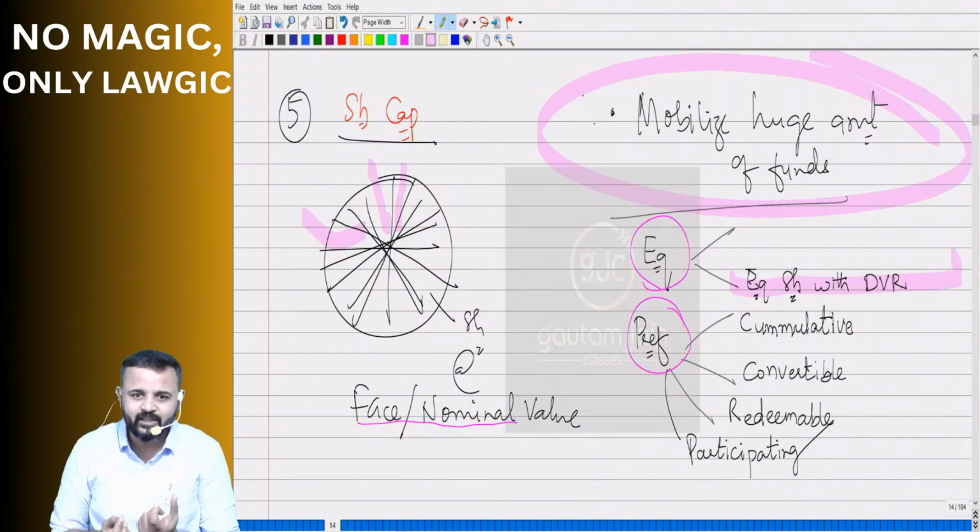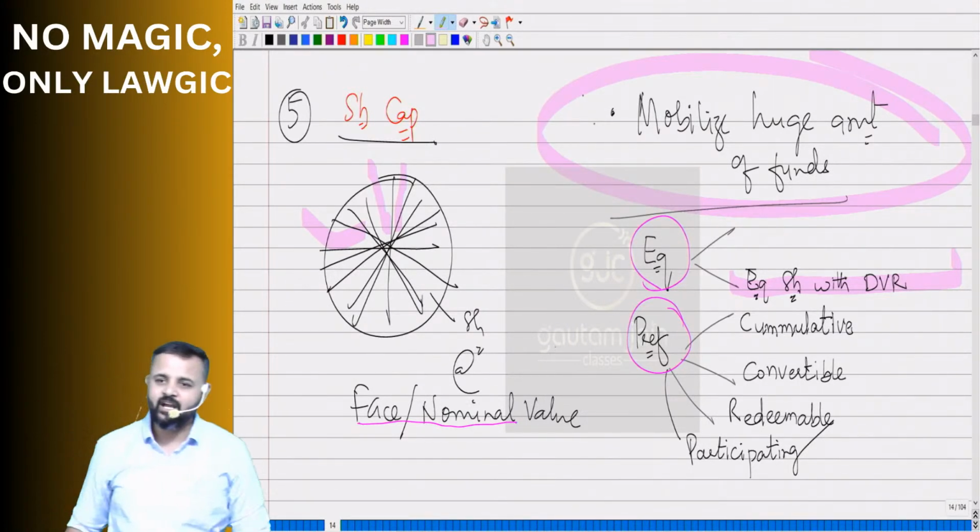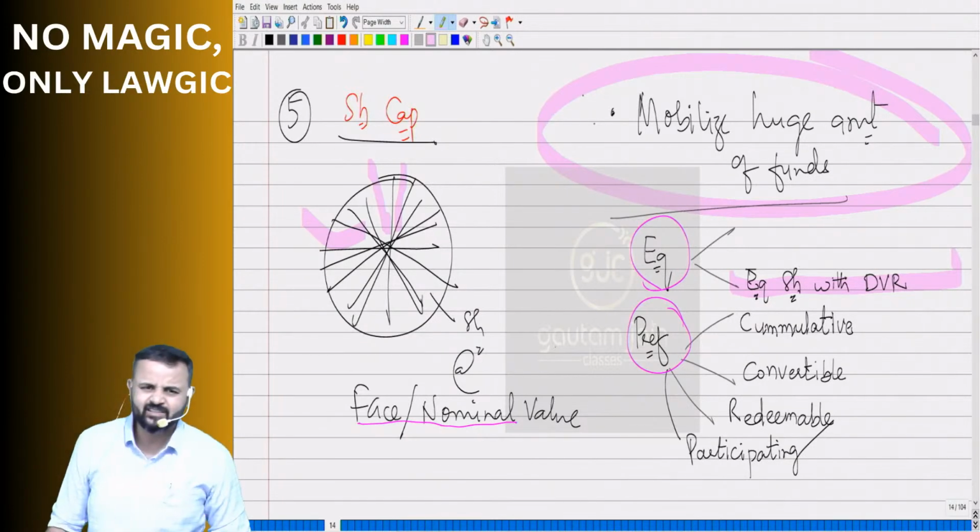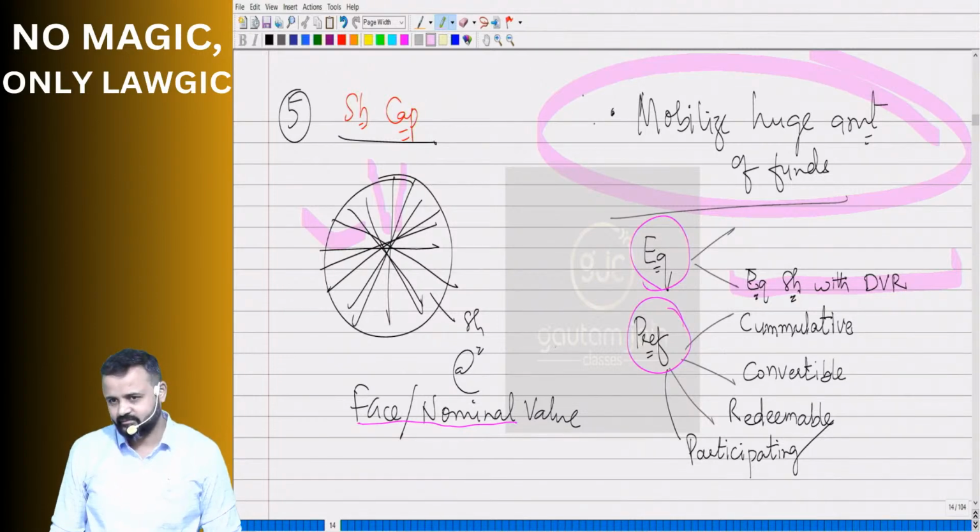English word preference, bhai, if there is no other, then where does preference come in? So can a company have only preference shares? No sir. Equity and preference both, then the preference has meaning. Acha, can they have only equity shares? Yes, that's possible.